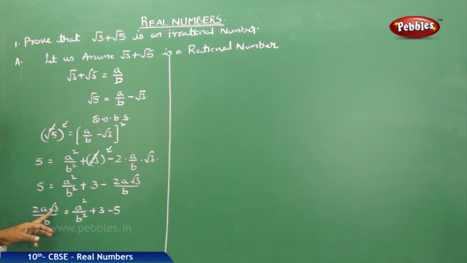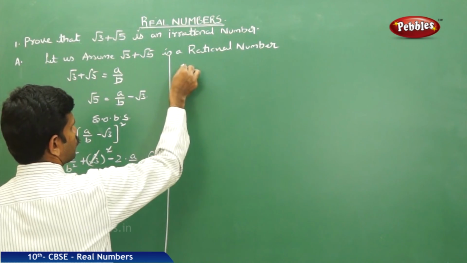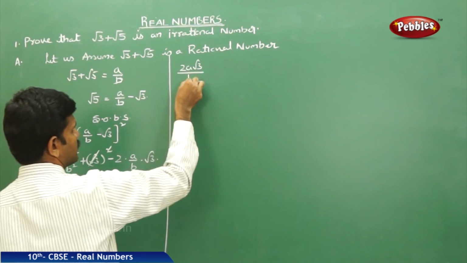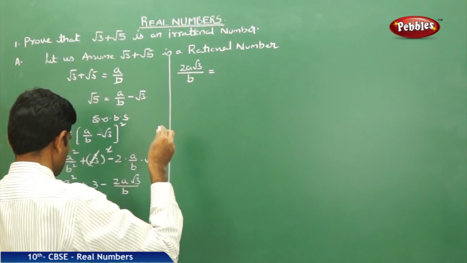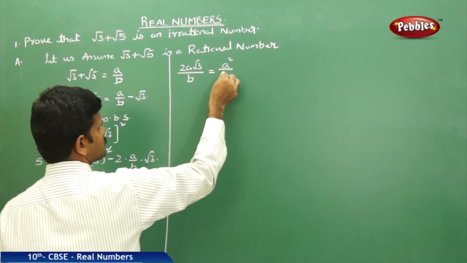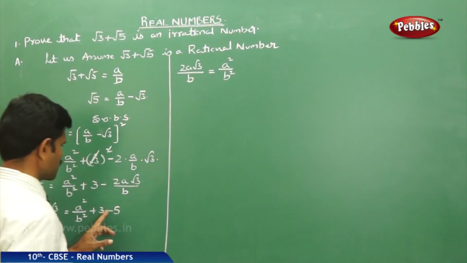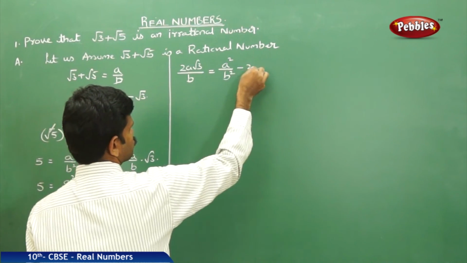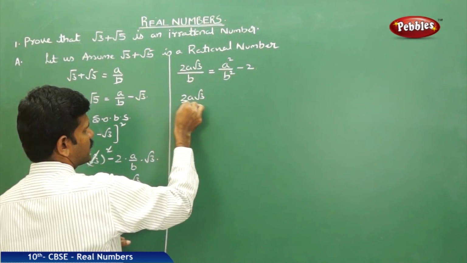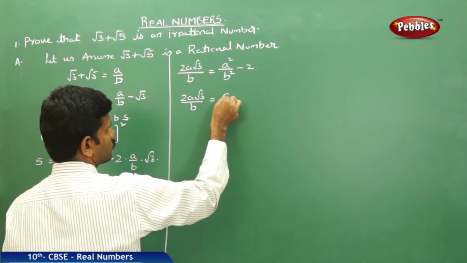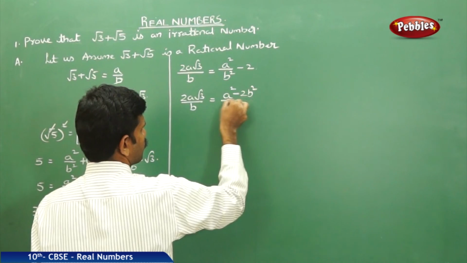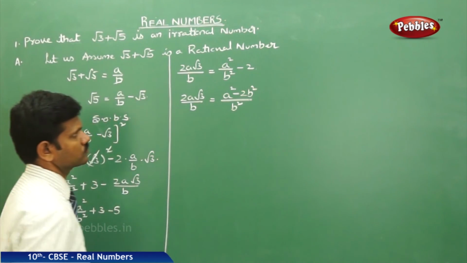That is, 2a root 3 by b is equal to a square minus 2b square by b square.